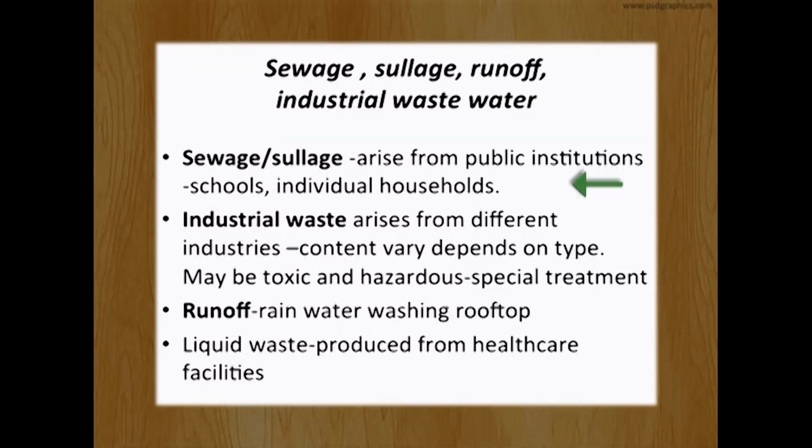Sewage and sullage can be generated from schools, institutions, and households. Industrial waste can be generated from different industries. Their content and type can vary. They may contain some hazardous or toxic waste which needs special treatment. Runoff can be generated from rainwater or flood. And liquid waste can also be generated from healthcare facilities.